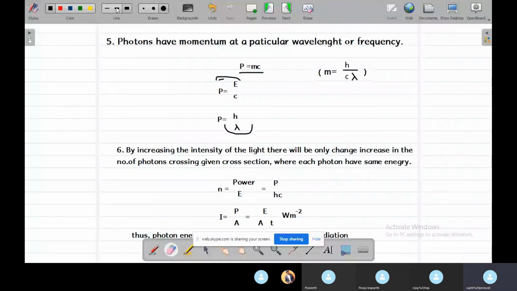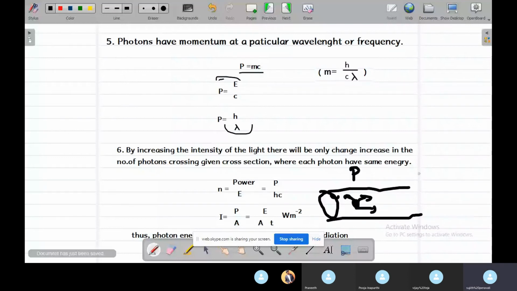So let us consider a point source emitting photons per second n, and has the power P, and is emitting to this section. What will be the intensity of this area?